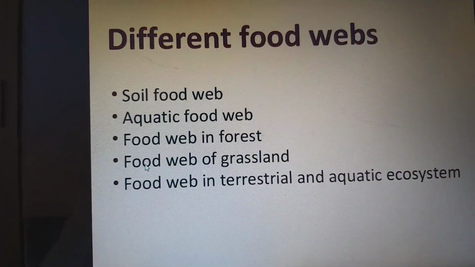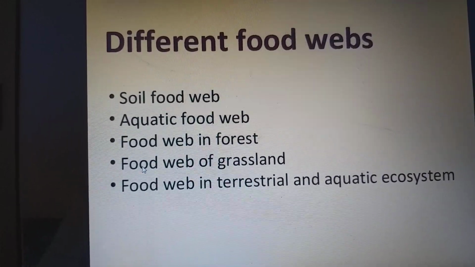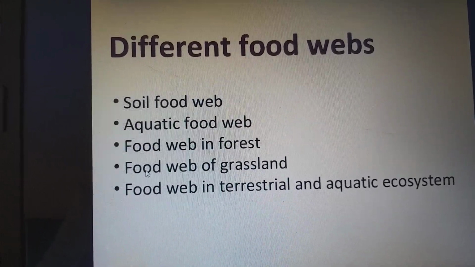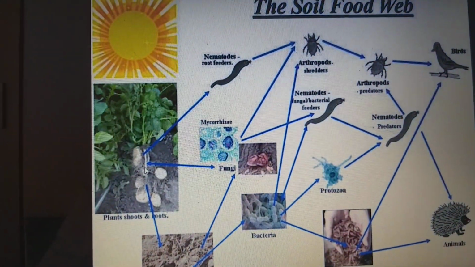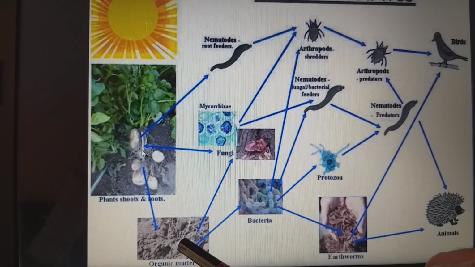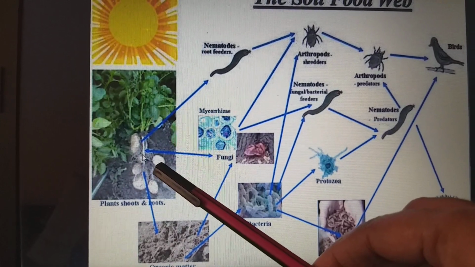So different food webs are the soil food web, aquatic food web, food web in forest, food web of grassland, and food web in terrestrial and aquatic ecosystem. First, soil food web. In this picture, we can see the organic matter. This organic matter comes from decomposing plant shoots and roots.